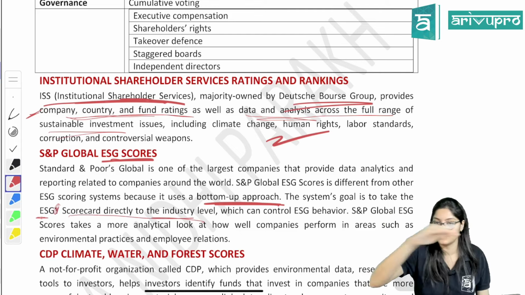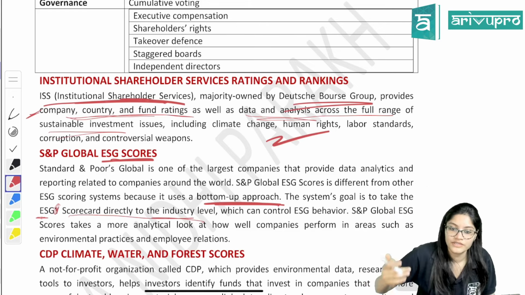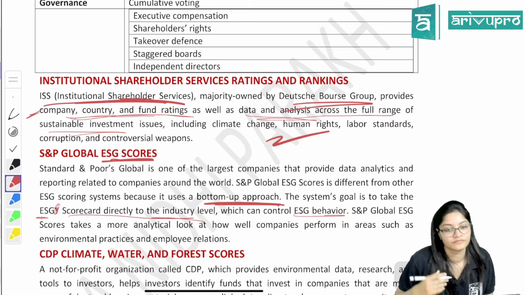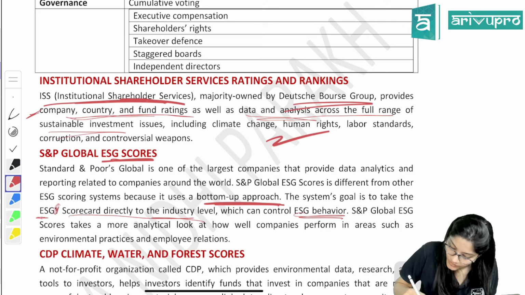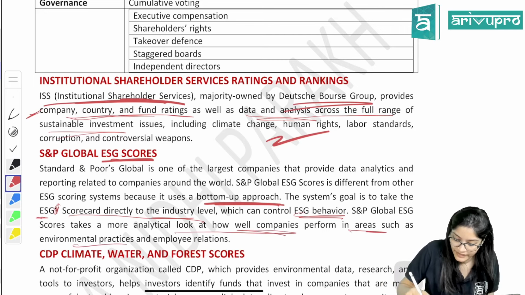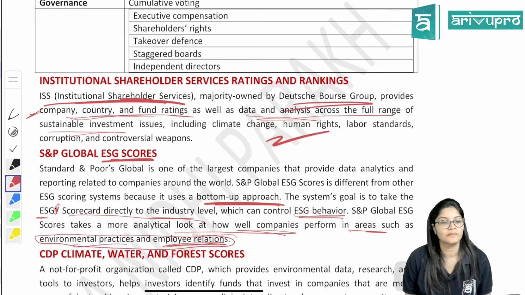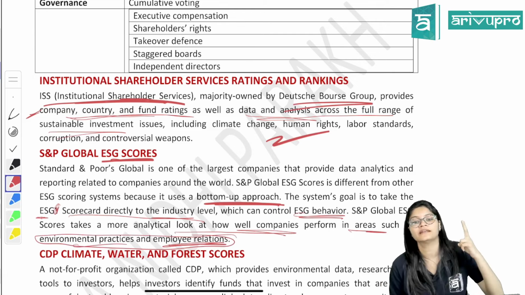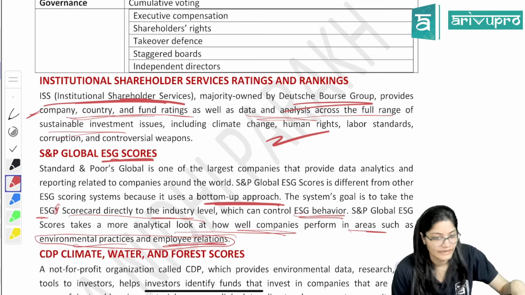First of all, your company will be seen directly and compared with the industry, which can control ESG behavior. It takes a more analytical look at how well companies perform in areas such as environmental practices and employee relations. So focus on this. The main focus is on environmental practice and employee relations. Those are the main focus areas.